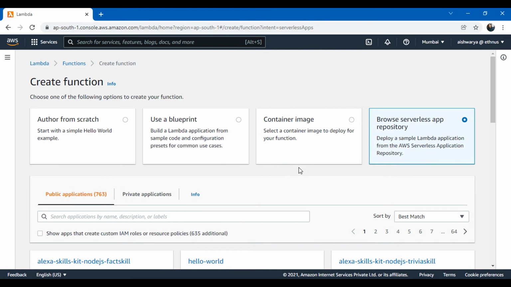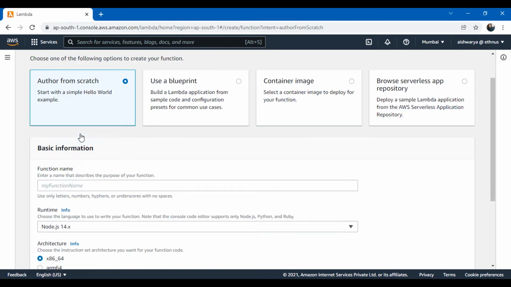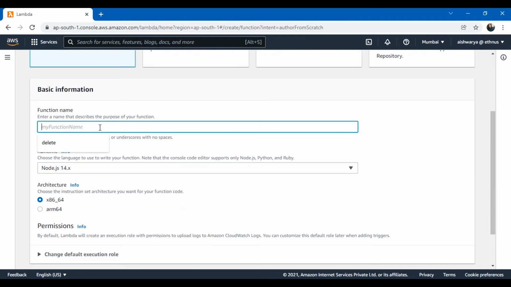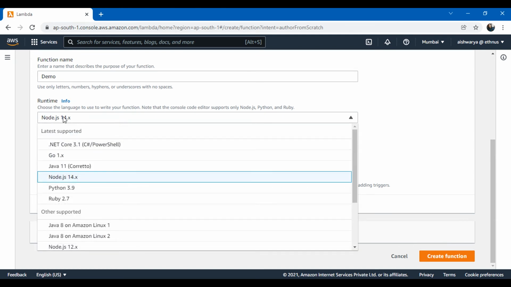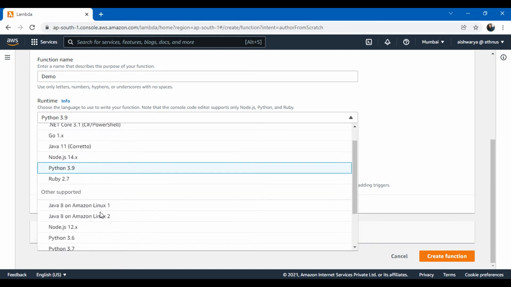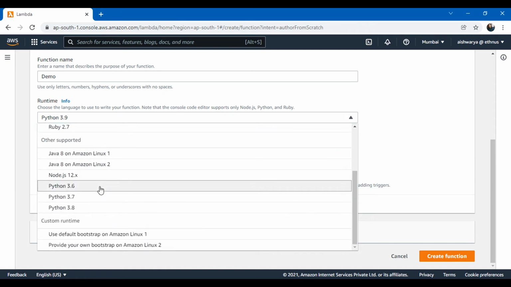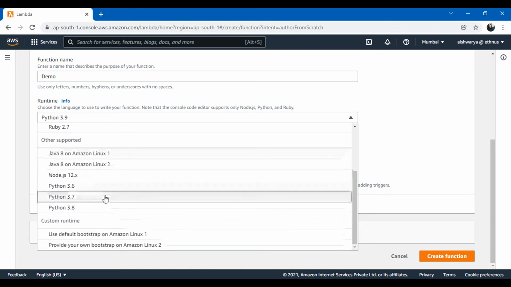Okay, for this demo, we will go ahead and author the function from scratch. For the function name, let's give it demo function. Then runtime. Here I select the programming language that I want for my Lambda function. By default Node.js is selected, but I'll go ahead with Python. Here are the latest supported versions, and the previous ones are also listed if you want previous versions for any programming language, and you can also give a custom runtime.